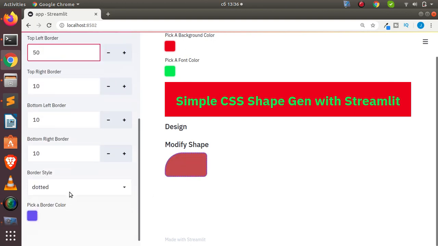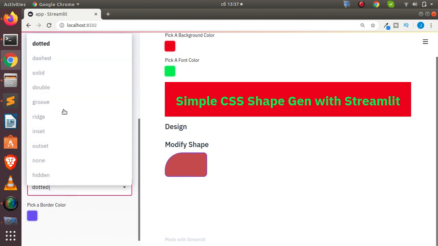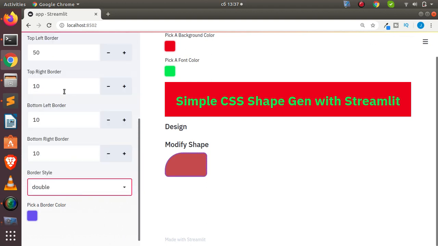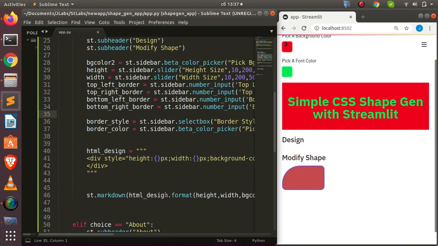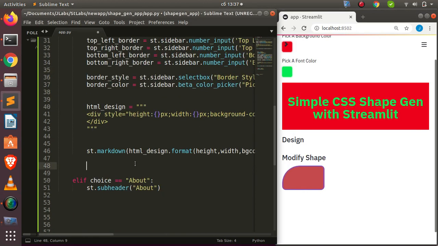Now how do we see the result? Let's check for the dotted. So I come back to the dotted double. It's working perfectly. So now how do we see the result? To see the result, I just come back to what we have been doing so far. Let's create st.checkbox. You can call it, let's say, result, something like that. You can just use a button anyhow you want to. If st.checkbox, go to result, then I can just go straight away to all that I've done so far, and then go with this option of st.code. Then I'll pass in my HTML design, together with all the results here.